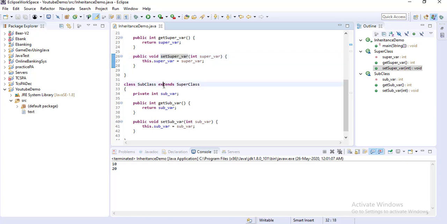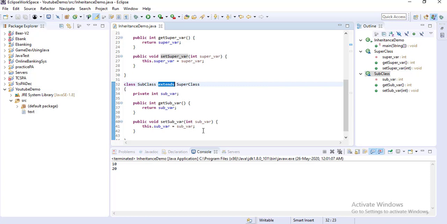So the code of the superclass automatically comes into the subclass. This code reusability is the main feature of inheritance. So using inheritance we can reuse the code.